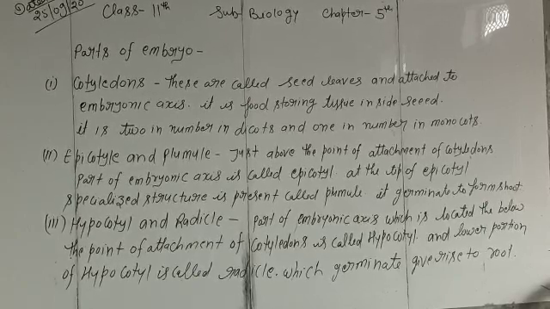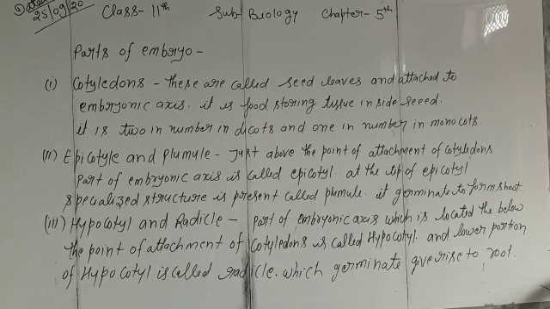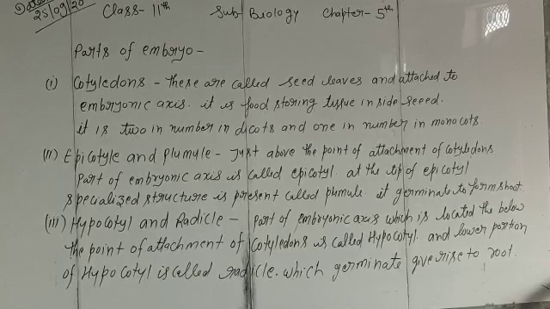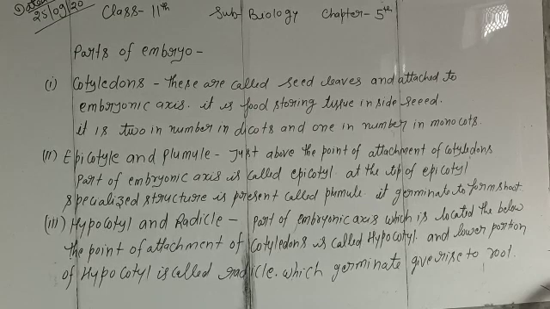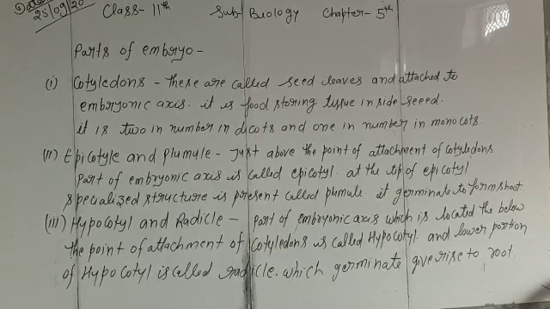The epicotyl and plumule: the part of the embryonic axis just above the point of attachment of the cotyledons is called the epicotyl. The embryonic axis is the mid portion where the cotyledons are attached, and the upper part attached to the embryonic axis is called the epicotyl. The tip of the epicotyl has a specialized structure called the plumule.